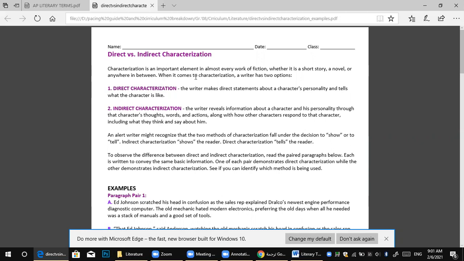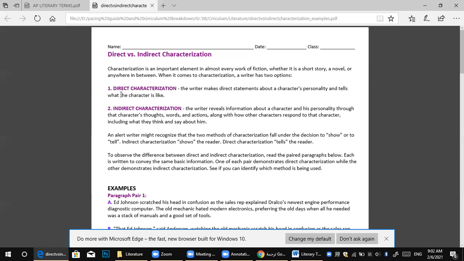When it comes to characterization, a writer has two options. So he tells you that characterization is really important and found in any form of literature. That's called characterization, and we have two kinds.